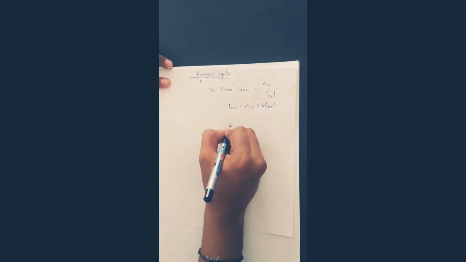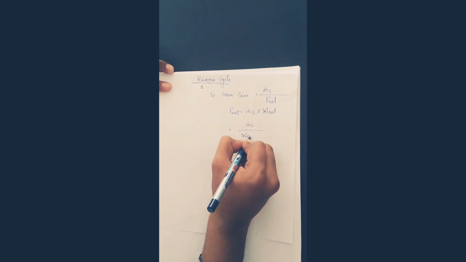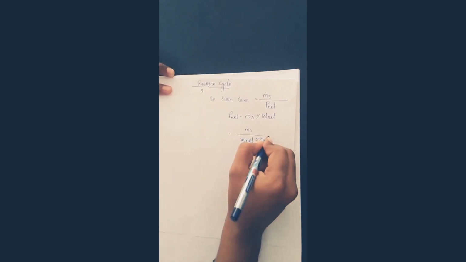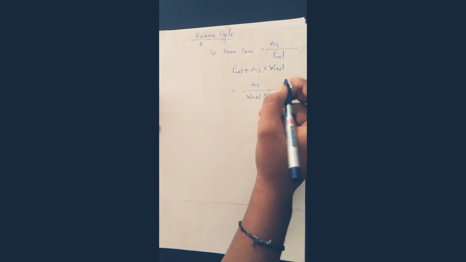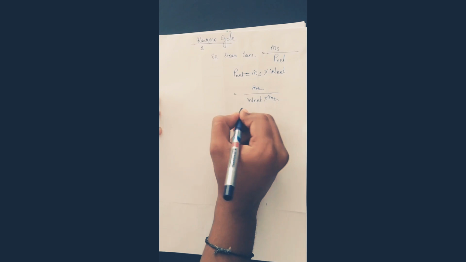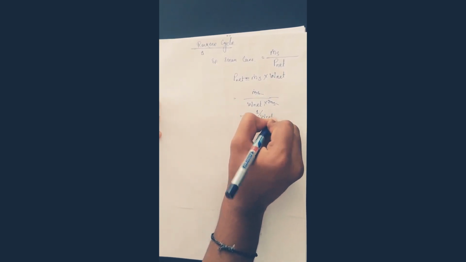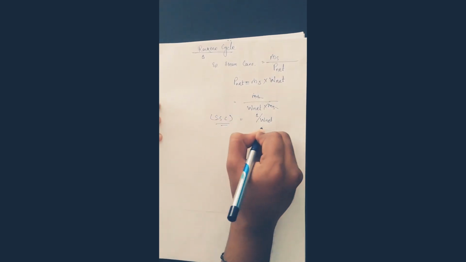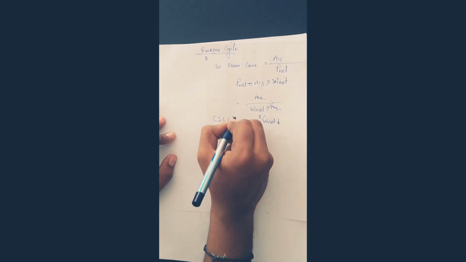So we will put this one: mass flow rate of steam divided by net work into mass flow rate, so the mass flow rate got cancelled out, and we get 1 by net work. So that is specific steam consumption. If net work decreases, specific steam consumption will increase.